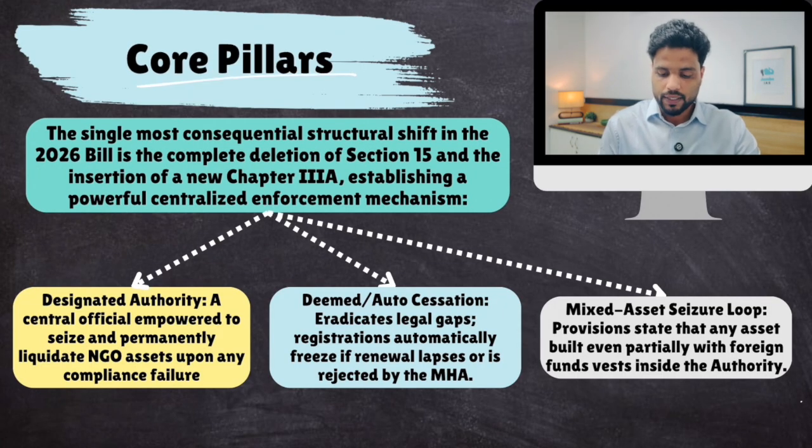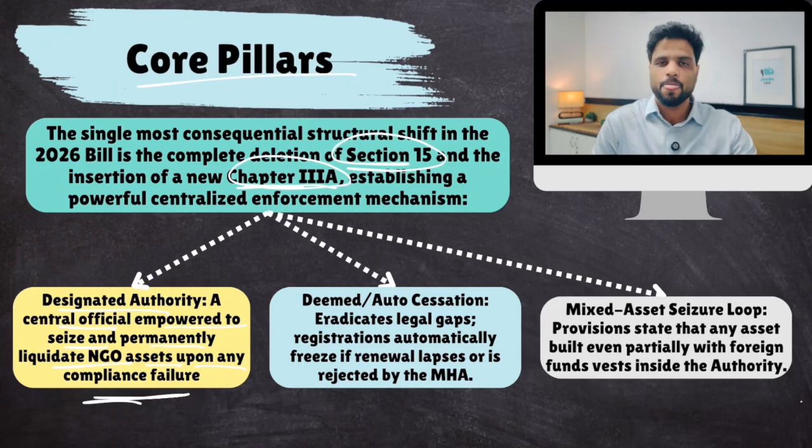So the core pillars. So section 15 has been deleted and chapter 3A has been added. Now, what are the three core pillars of this chapter 3A? Number one, a designated authority. A central official is now empowered to seize and permanently liquidate NGO assets upon any compliance failure. So if any NGO fails to comply with any rules or regulation, then a central official can seize their assets and even sell them and recover money from it. Okay, this is a big change.